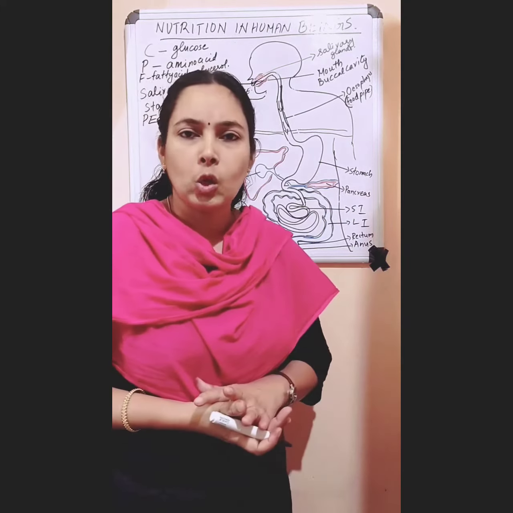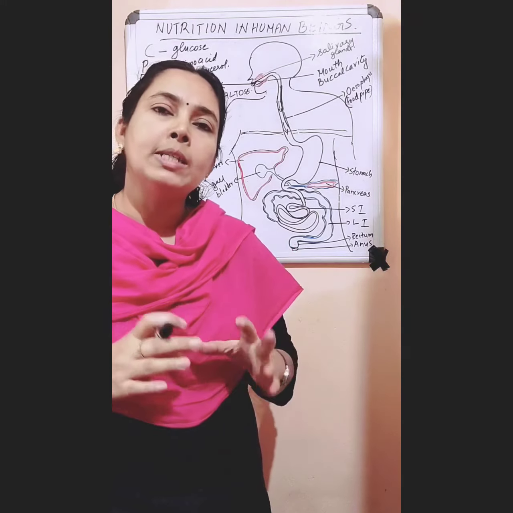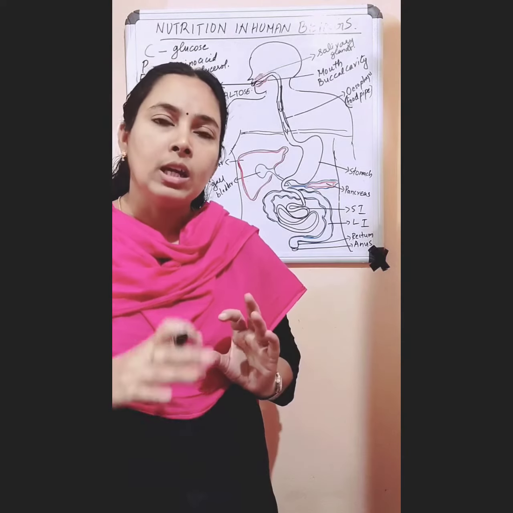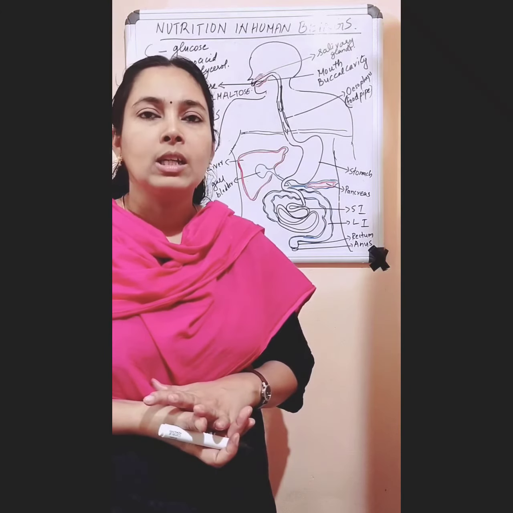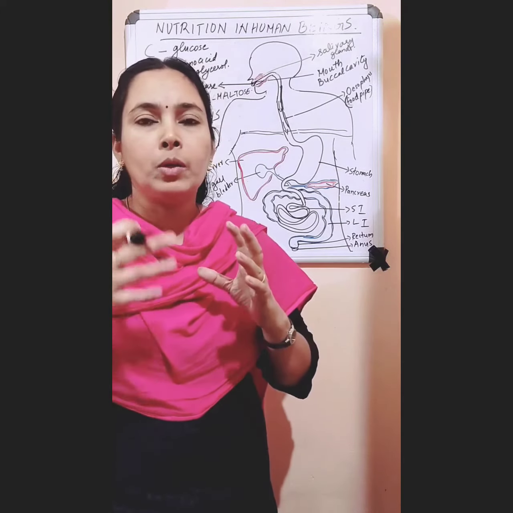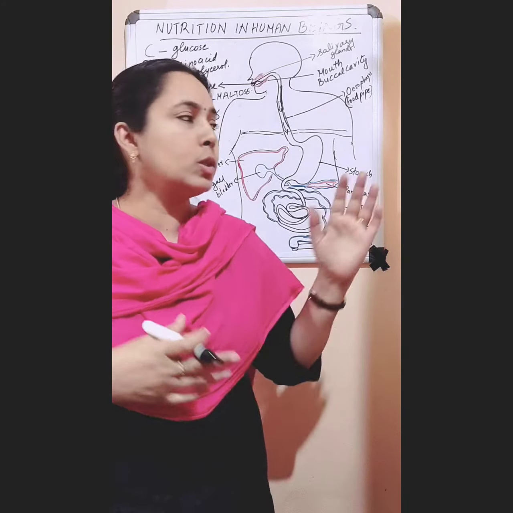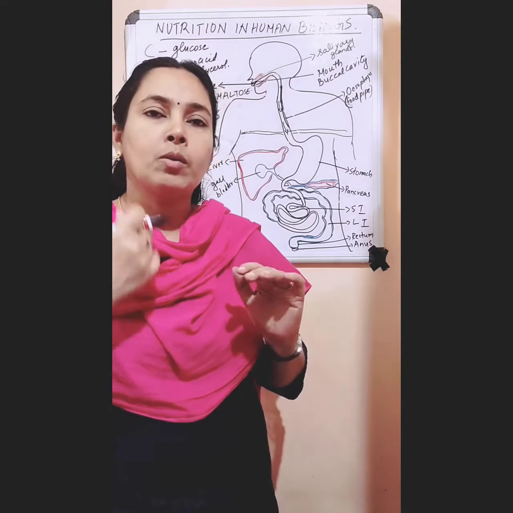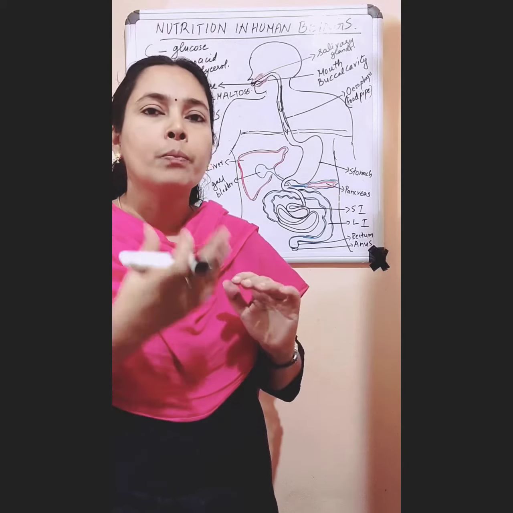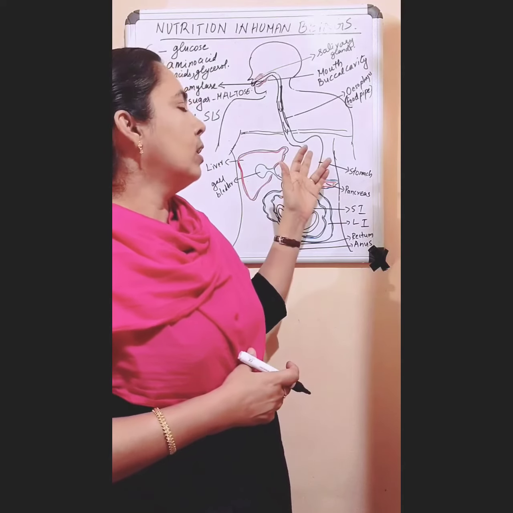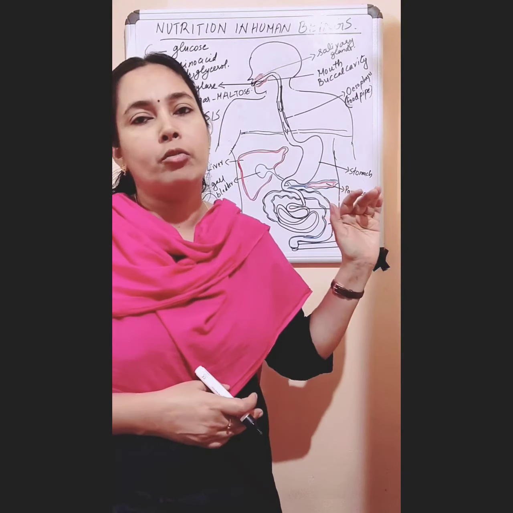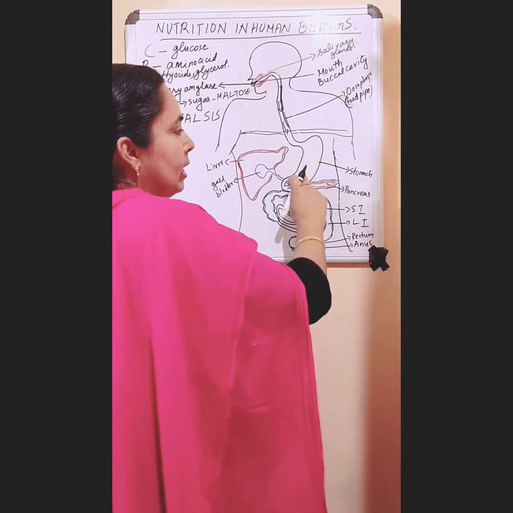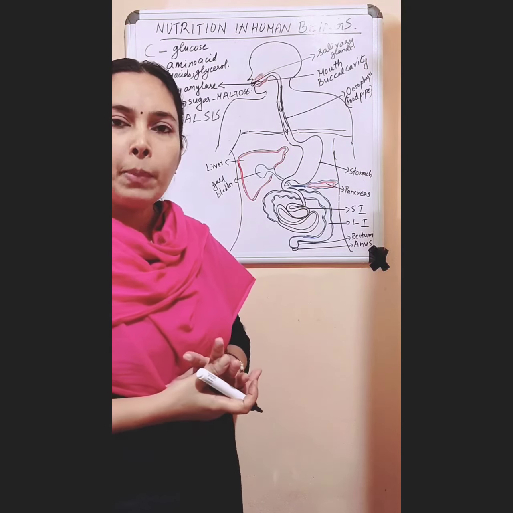Food reaches our stomach, and the food remains in the stomach for about 3 hours. The food is churned in our stomach for 3 hours. So there should be some gap between our meals. Otherwise, the stomach won't get enough time to digest the food. So the stomach will take about 3 hours to digest the food, or partially digest the food. Inside the stomach, food is churned and ground into a semi-solid paste.